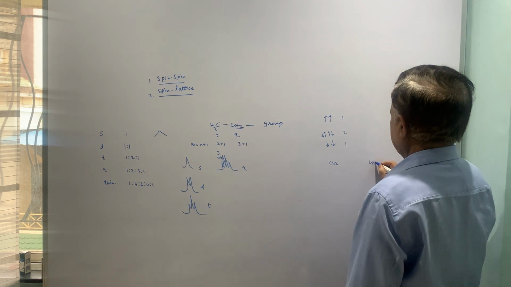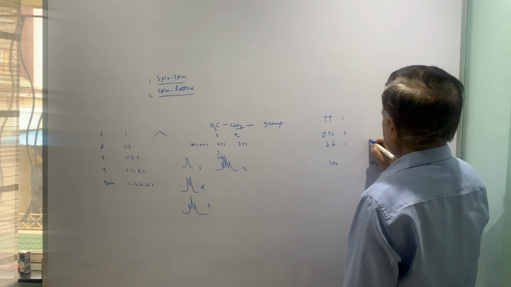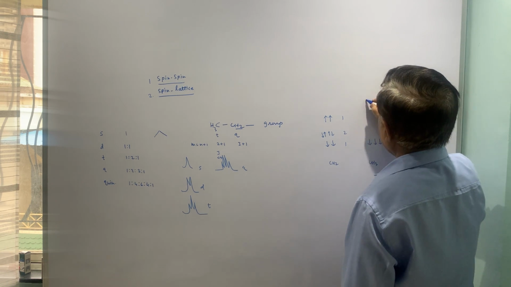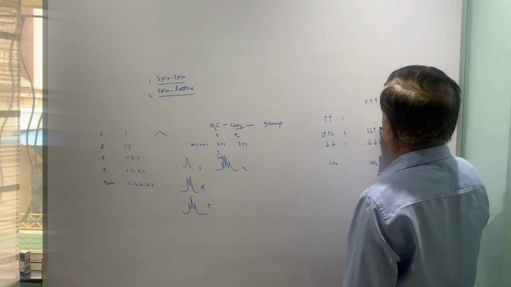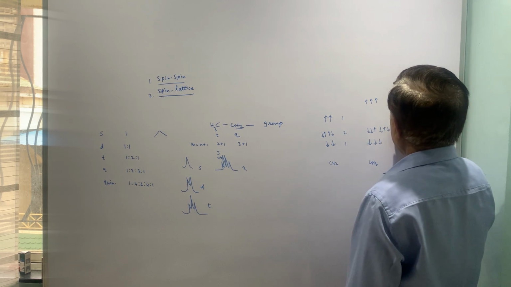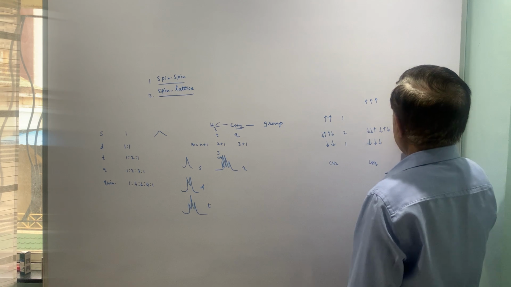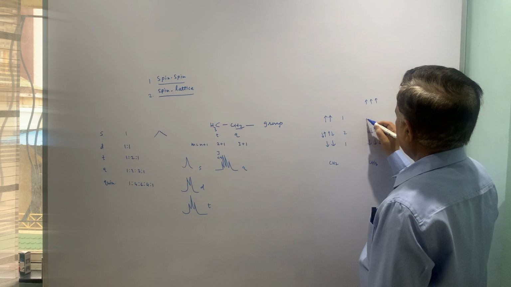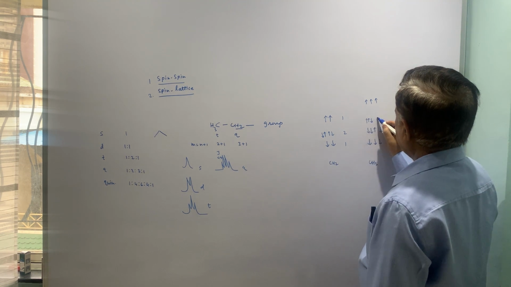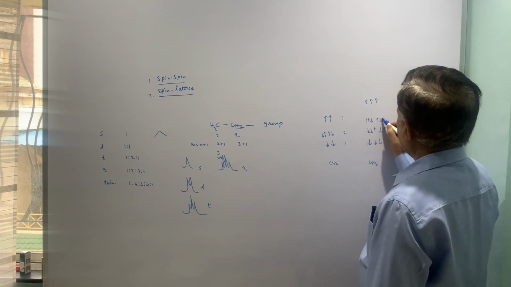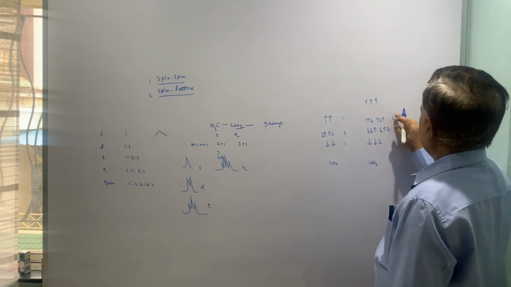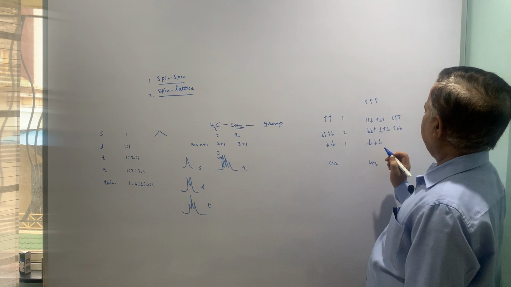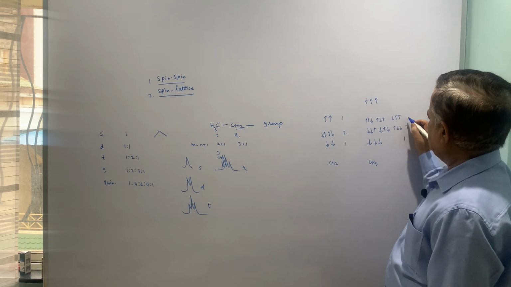When it is coming to CH3, first of all the downward, this is the most stable, then 2 down, 1 up, then 2 up, 1 down, okay. 1:3:3:1.